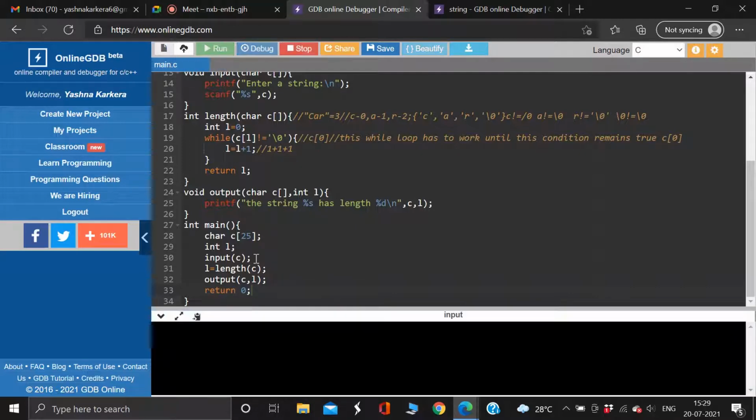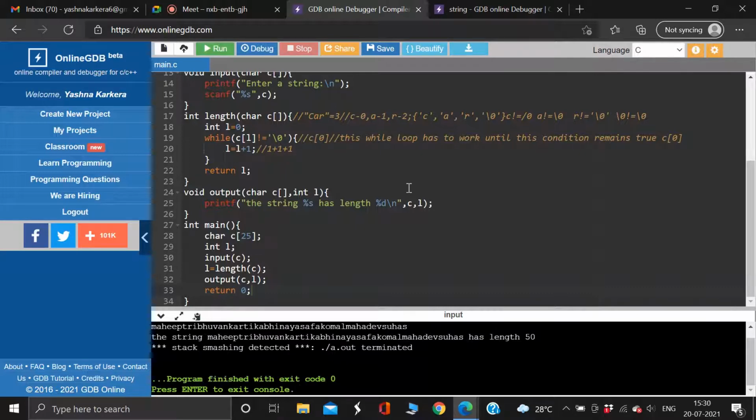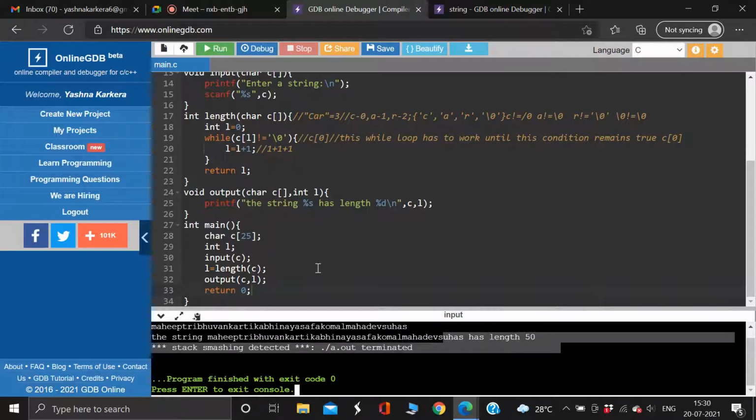So now I'll write all your names. Mahib, Tribhuvan, Karthik, Abhinaya, Safa, Komal. Who else is there in the meet? Suhas, Dev, Suhas. That's enough. So the length is 50, but here I've given 25, silly people.